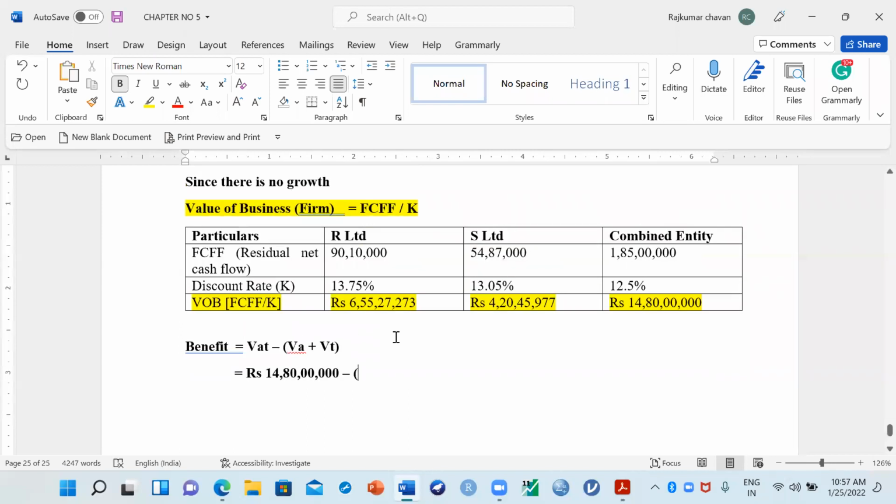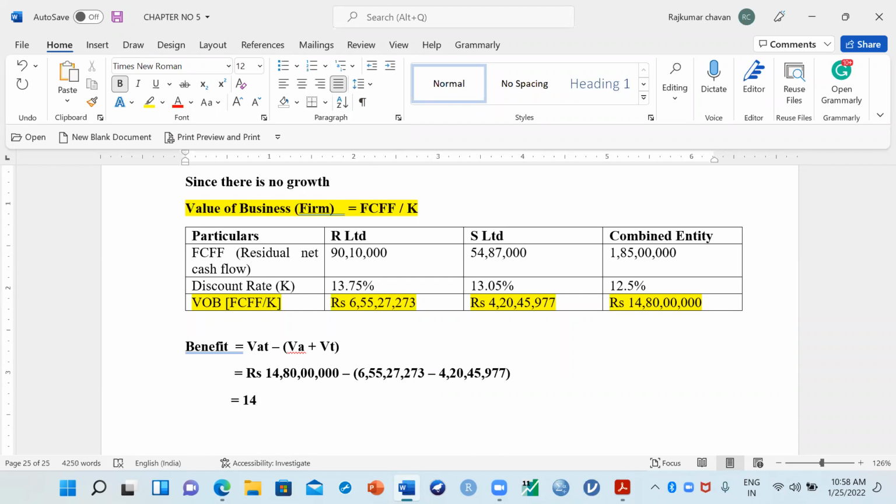What is the value of A? A means the acquiring firm. Who is acquiring whom? R is acquiring S. So what is the value of R? R value is 6 crore 55 lakh 27,273. Then minus T, the target. Our target firm is S Limited, 4 crore 20 lakh 45,977 rupees. So now let us do the calculation.